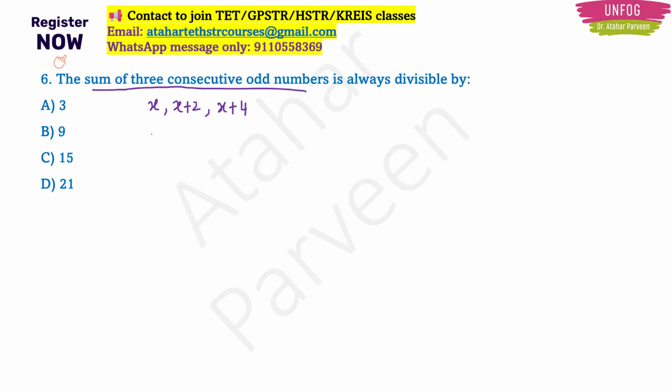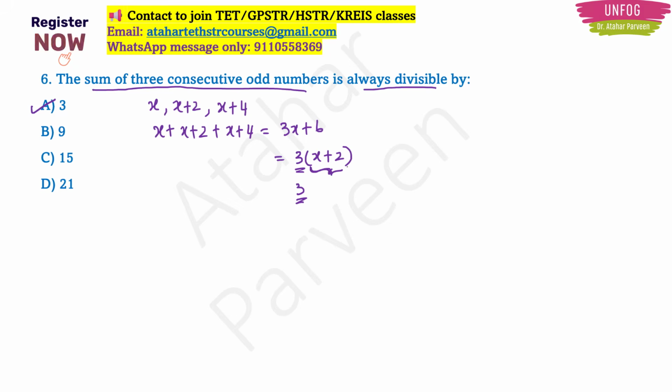We have to add them because they are telling sum: x plus x plus 2 plus x plus 4. So this is going to give us 3x plus 6. We have to find out the number by which the sum of these 3 consecutive odd numbers is always divisible, which is one of the numbers in the options. So this way I can write 3 into x plus 2, right? Because 3 is the common number which came out here, and any number can be inside here, right? So that's why our answer is 3.